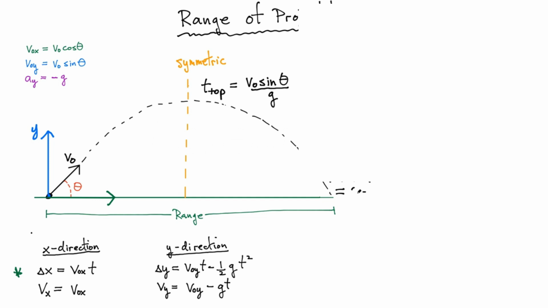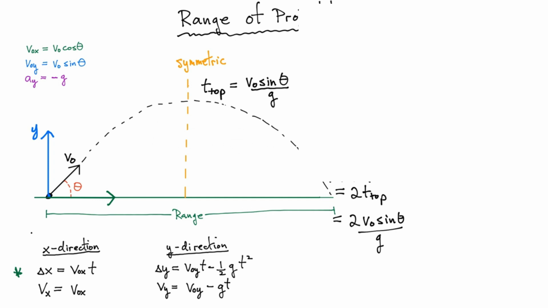Let me write it down here. 2 times t top. So the total flight time here is going to be 2 times v0 sine of theta divided by little g. That's my total time. So that's really the only expression that I'm missing.